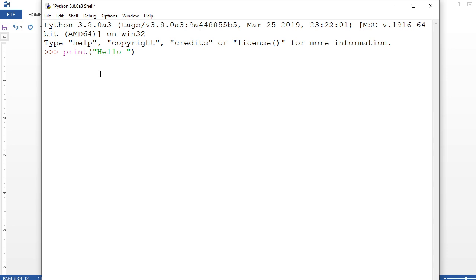hello computer science students, just check it out. Okay, so accidentally you learned the first command, the print command. This is the print command. I had given an argument here.